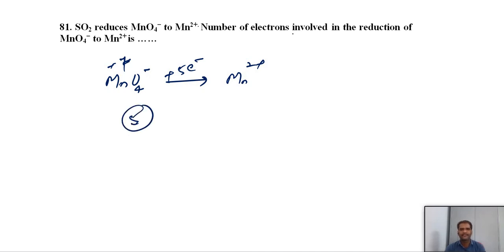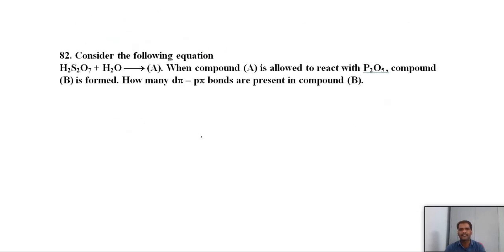So 5. Instead of number of electrons involved, if they ask oxidation state change, again the answer is the same. Oxidation state change is 5. And if they ask n factor, that is also the same, 5.